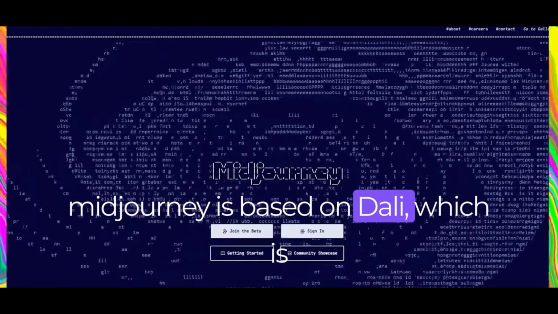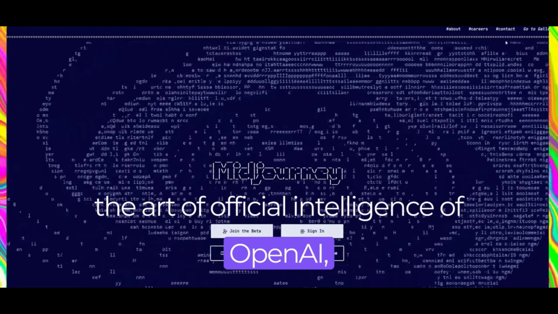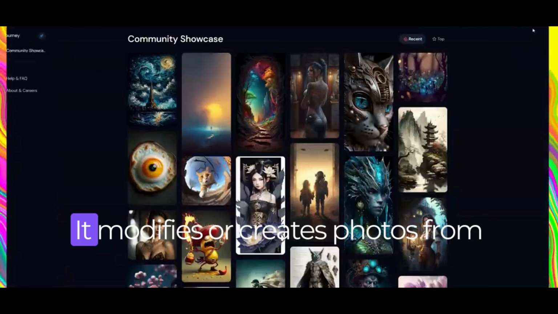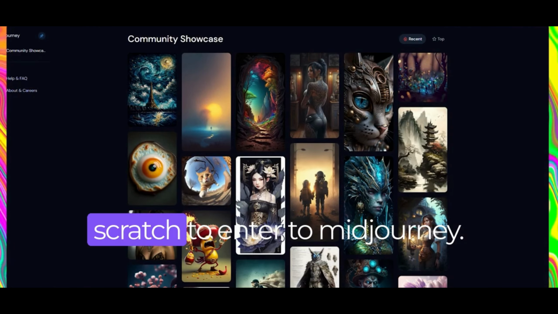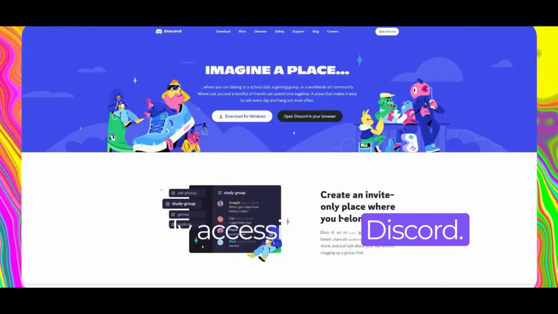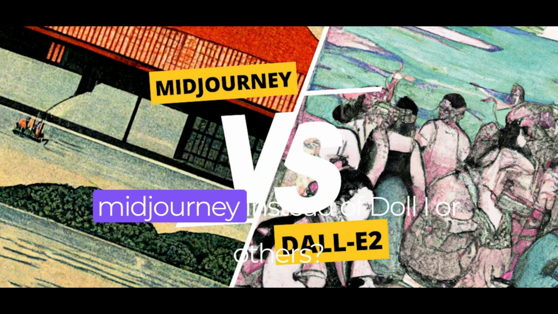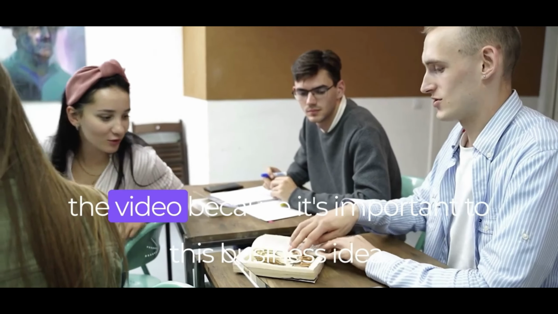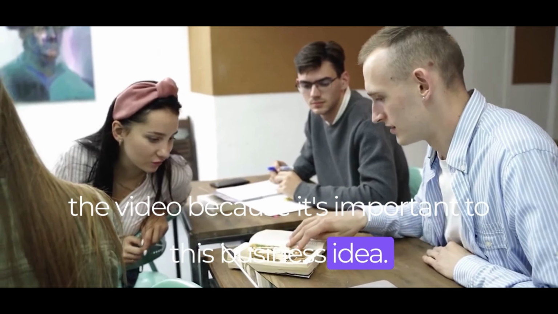Midjourney is based on DALL-E, which is the artificial intelligence of OpenAI, the world's largest company in artificial intelligence. It modifies or creates photos from scratch. To enter Midjourney, it is only accessible via Discord. And you might wonder, should I use Midjourney instead of DALL-E or others? It's something I'll explain to you later in the video, because it's important to this business idea.